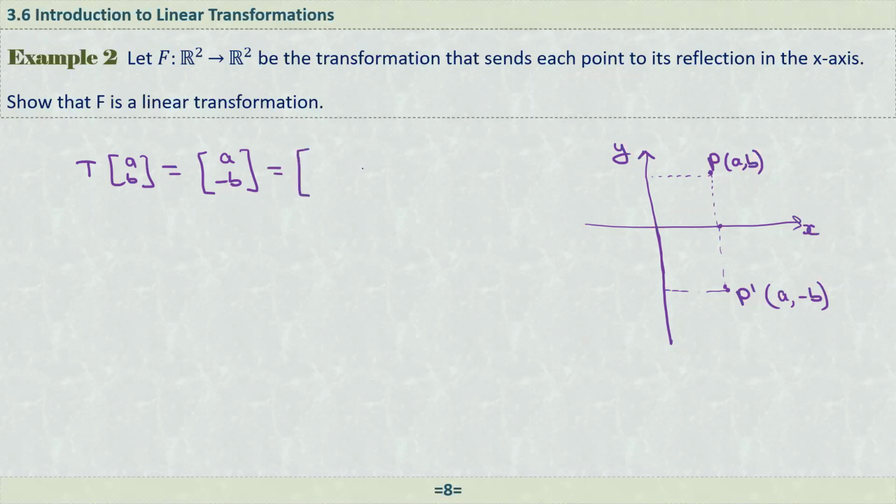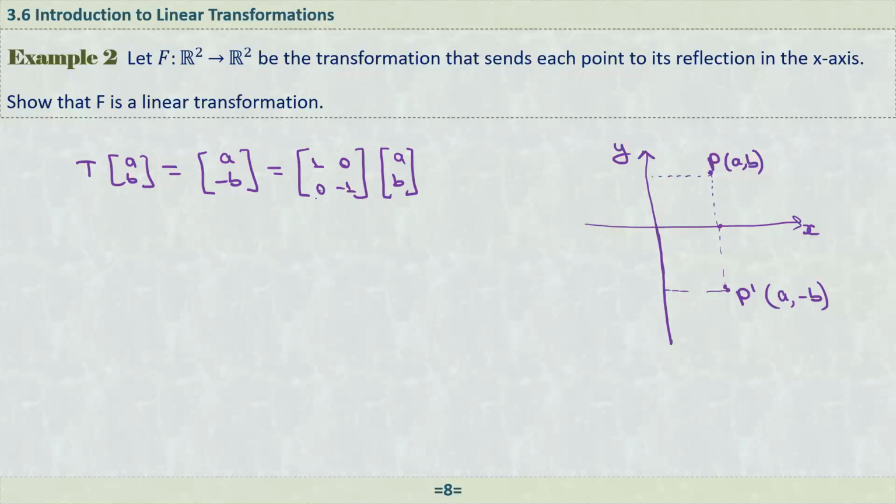Since it is in two dimensions, it must be a 2 by 2 matrix. So if I write here a and b, how can I get a here? This should be 1, this should be 0. How can I get minus b here? This should be 0, this should be negative 1.